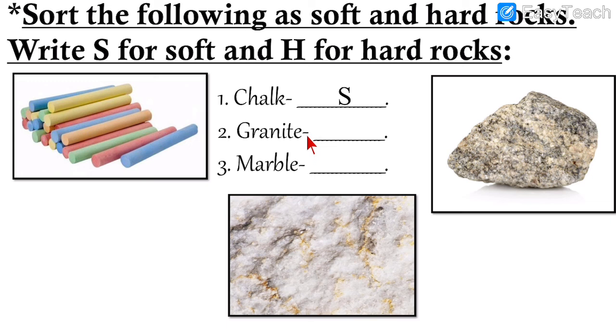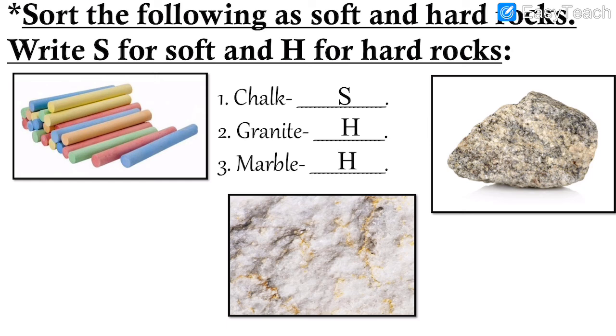What about granite? Is it soft or hard? Granite is hard. Remember we had learnt about granite? Just now we revised. What is it used for? It is used to make kitchen counters. So granite is hard rock. What about marble? Is it hard or soft? So marble is also a hard rock. So the same thing, we have to write H. That is for hard. Marble is hard. Chalk is soft. Marble is hard.